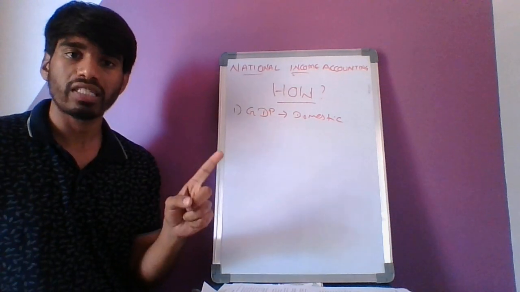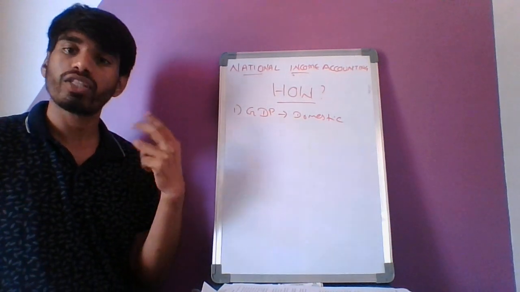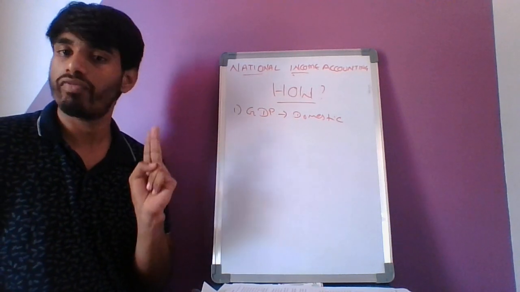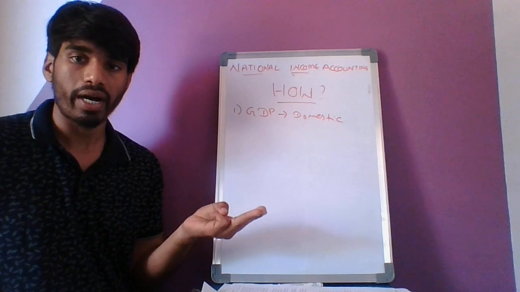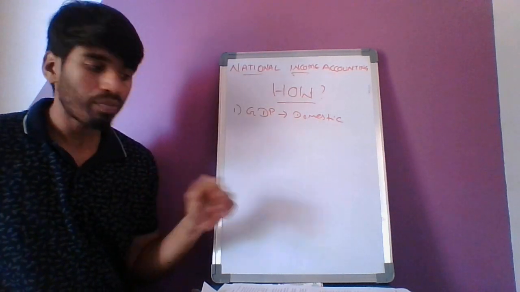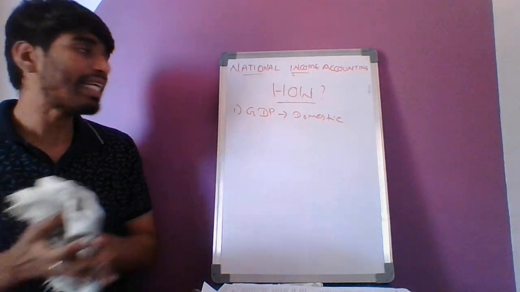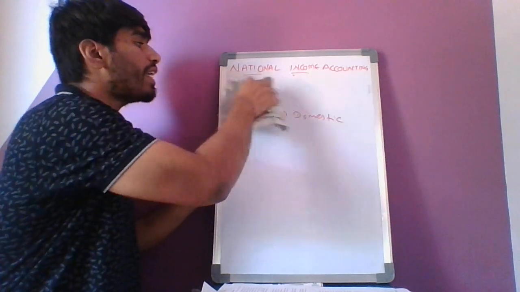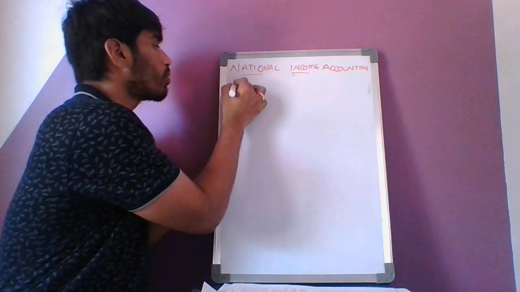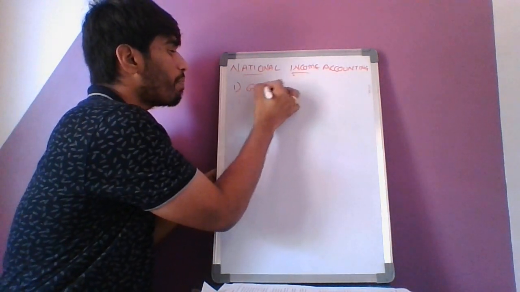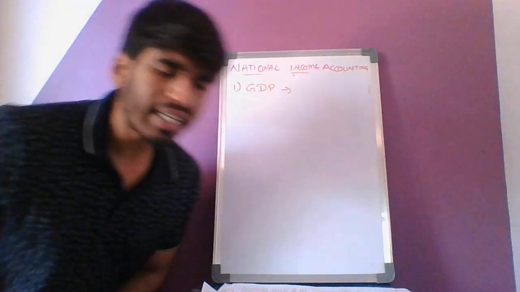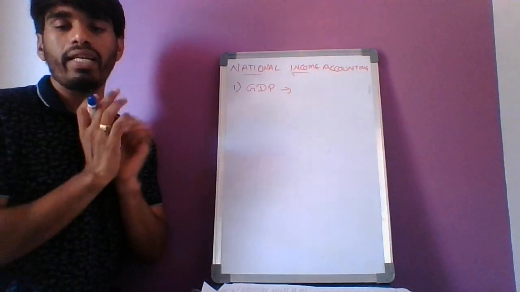First we started with our definition. Next we answered the why part of the question. Now we are seeing the how part, that is how national income accounting is done. And after that, we are now studying each topic in detail. What is GDP, or what are those things? So GDP, gross domestic product. Now let us study this in detail.